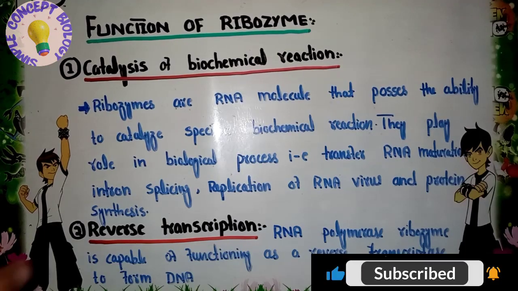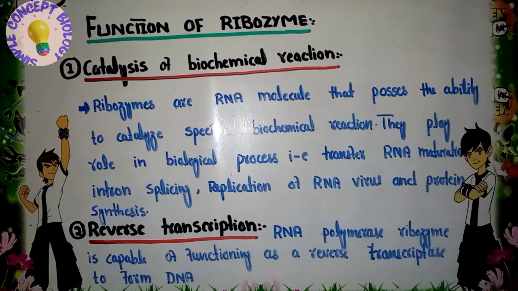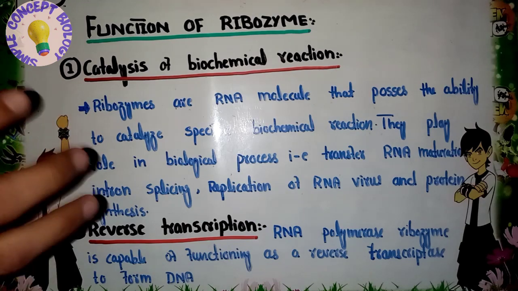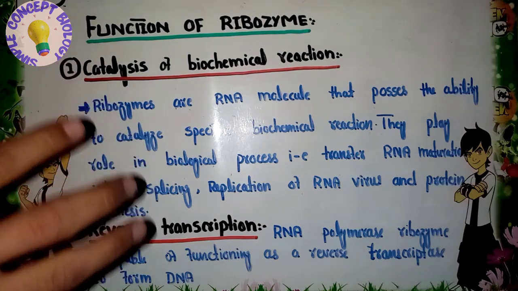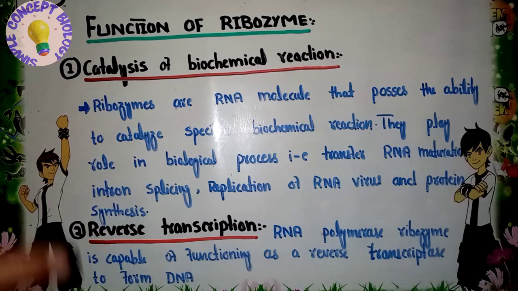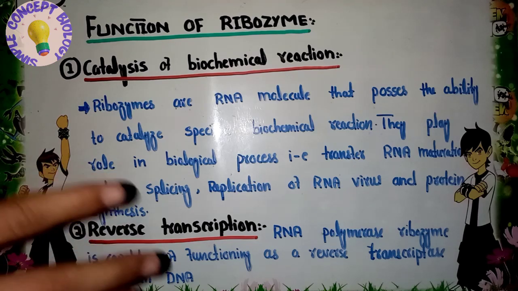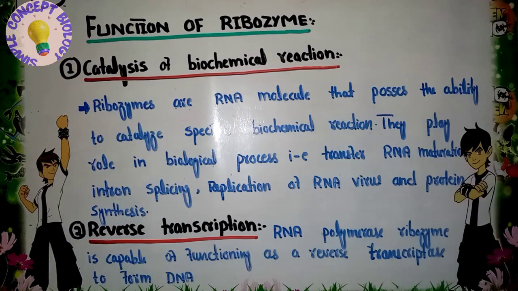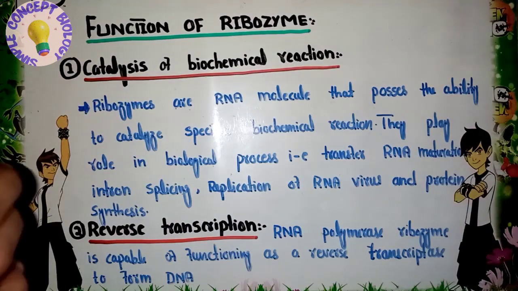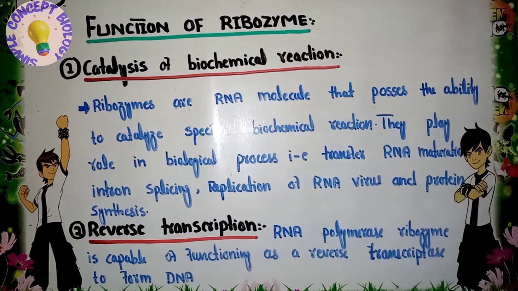Now, what is the function of ribozyme? We have two functions. The first one is catalysis of biochemical reactions. As we know, ribozyme is actually RNA, and this RNA is used to catalyze different types of biochemical reactions. For example, maturation of the transfer RNA is also done by the ribozyme. Also, the removal of intron from the messenger RNA is done by a specific ribozyme called spliceosome. In the replication of virus RNA, this process is also carried out by a ribozyme. And in protein synthesis also, ribozymes have roles.